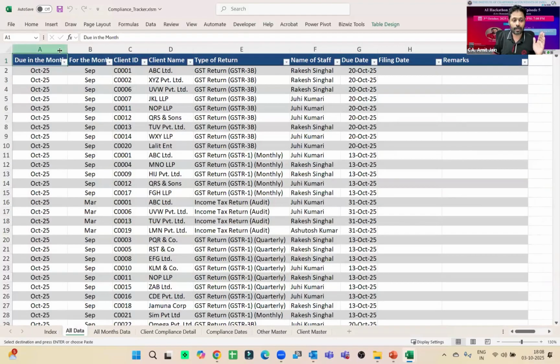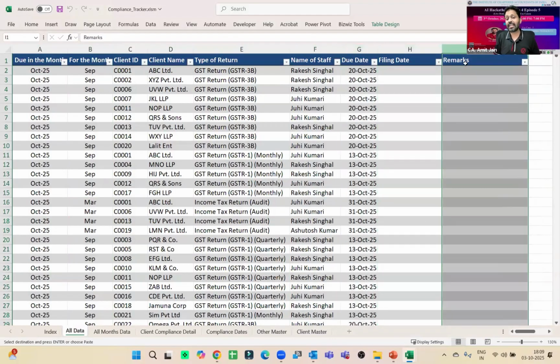In the month of October, or for the month of September, or for March, or for whatever month, it will create who is the client, what is the return due, who is the staff who will work on this return, and what is the due date. Basis your masters, it has created a complete compliance calendar. Here filing date and remark is blank. Now what I need to do next? I need to allocate this work to my office staff. I can manually filter, create files and send to my staff, but there is no need to work manually in this, right?